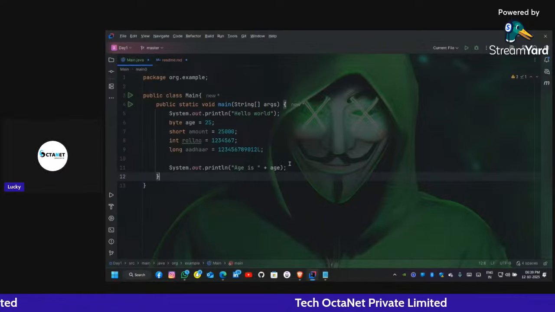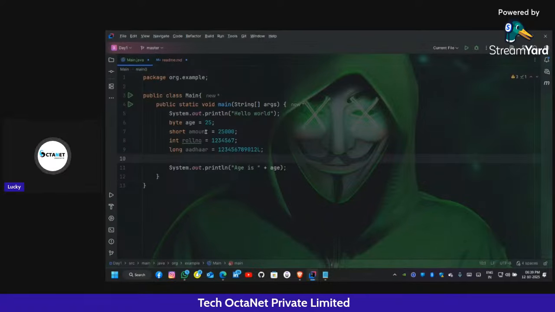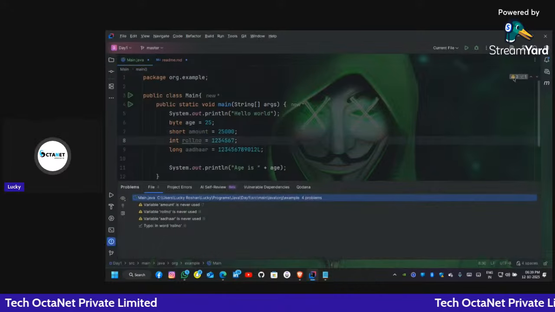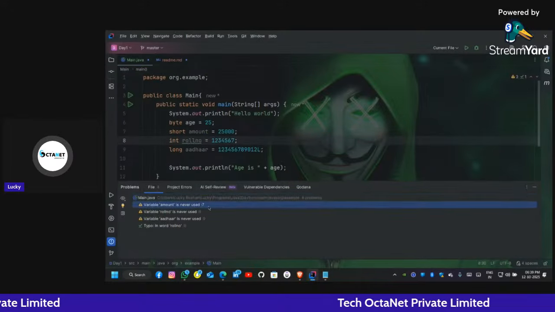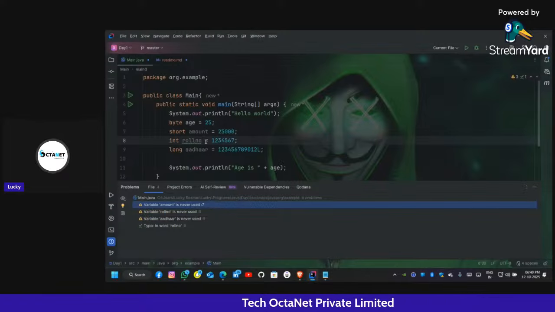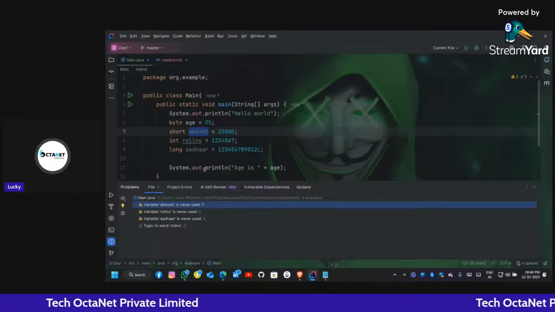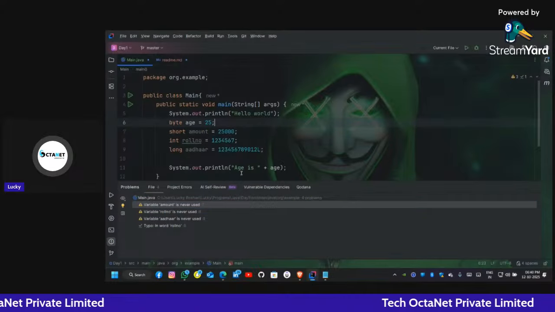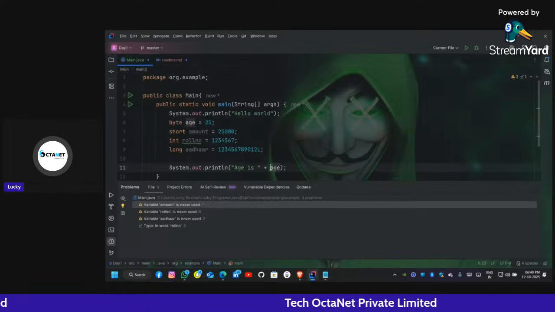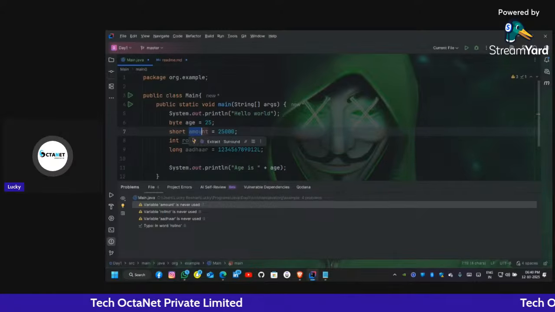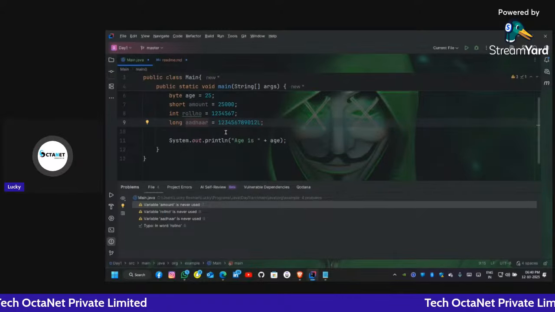This color is faded because we have not used it. It says variable amount is never used. That means we have initialized amount as a variable, but we have never used it. Unlike age, which we have used in System.out.println, we have not used the variables amount, roll number and others yet. That's why it shows in the faded color.